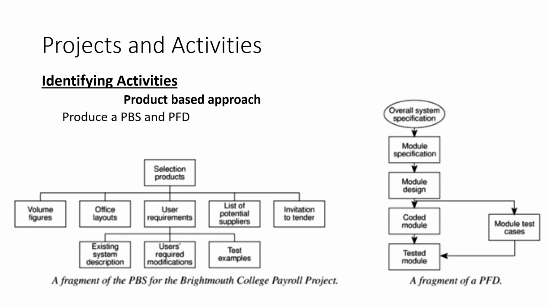The product flow diagram can therefore be easily transformed into an ordered list of activities by identifying the transformations that turn some products into others.